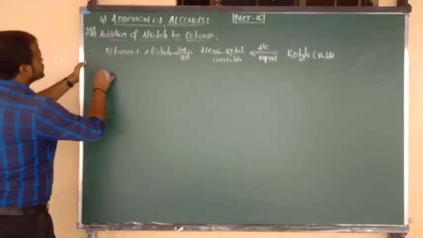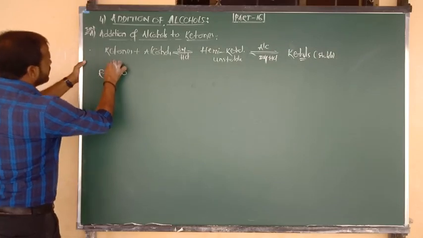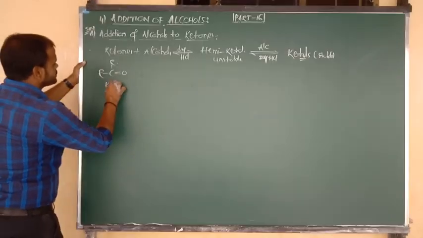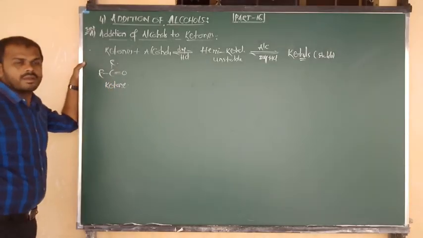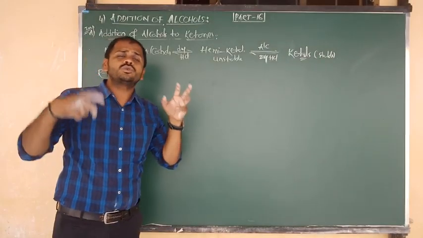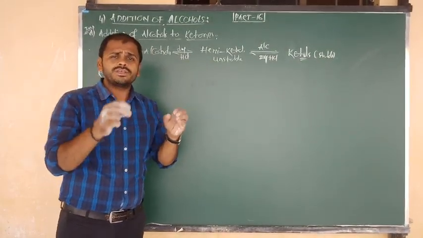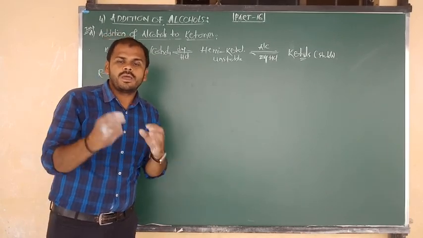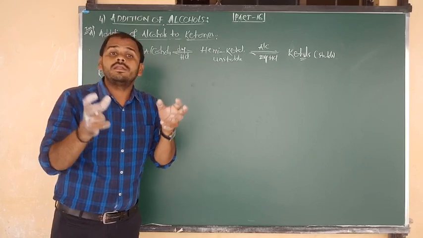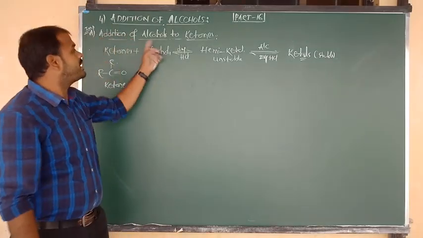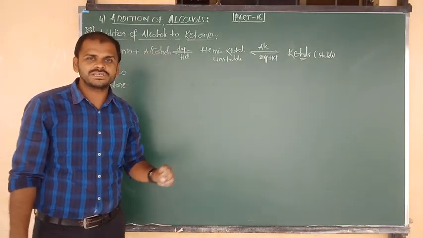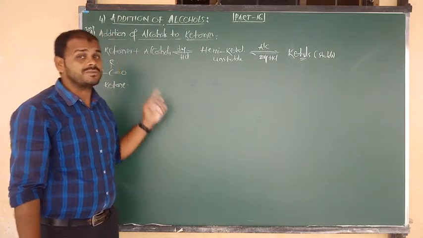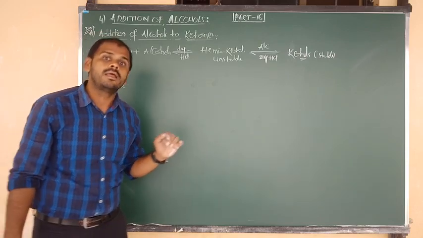What is the formula of ketone? R bonded to C double bond O, C double bond O bonded to R. This is the formula of ketone. But listen carefully. Aldehydes, due to their higher reactivity toward nucleophiles, react easily with alcohol. But ketones, due to steric hindrance, show less reactivity. Under ordinary conditions they won't react with monohydric alcohol. Under special conditions only will they show the reaction.